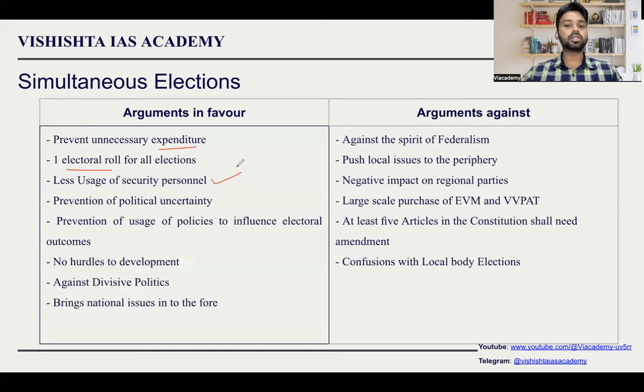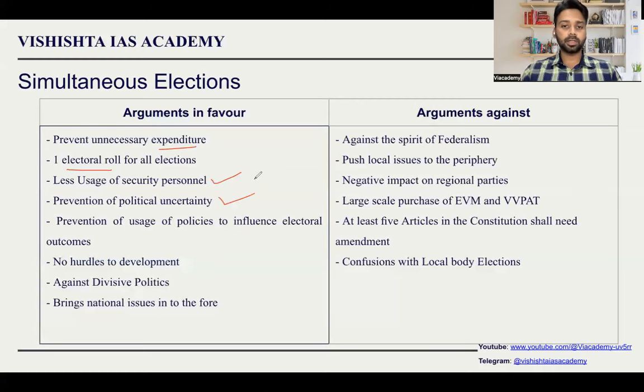Security personnel can be used just once. You don't have to use them multiple times for all the elections. All the time, elections are there in our country, so you don't have to do this from now on if you are having a simultaneous election.